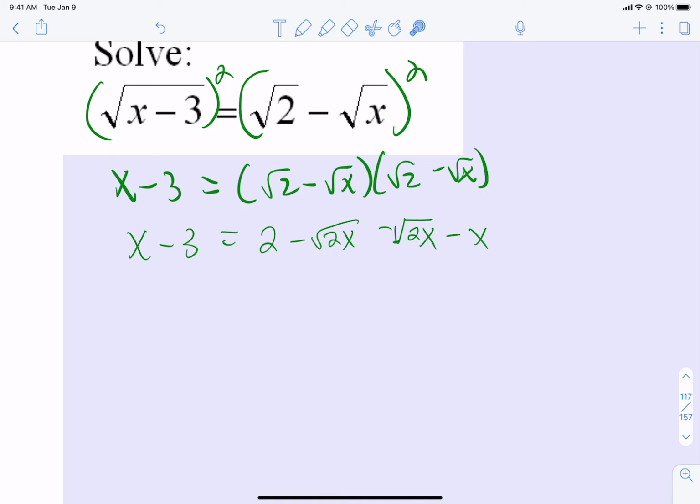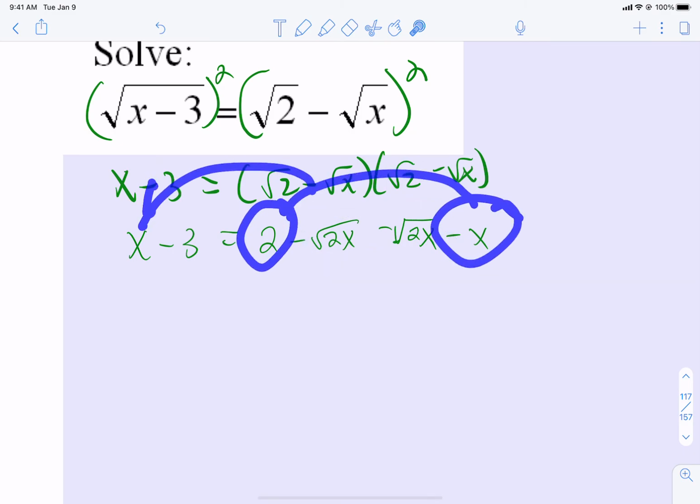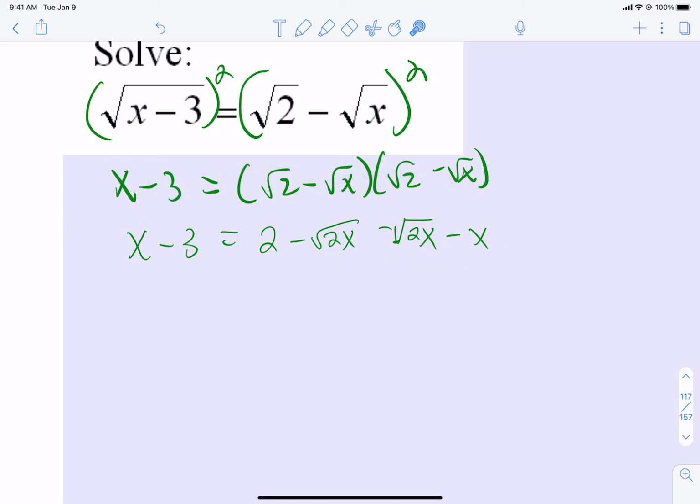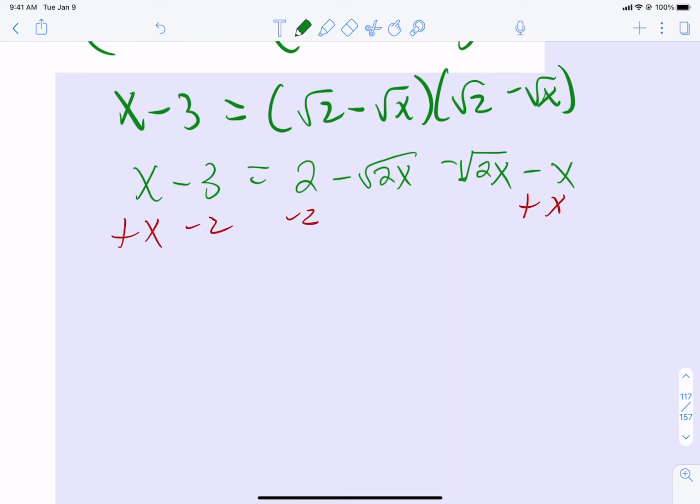So what do we got? Well, unfortunately, we still have some things containing square roots. So we're going to get everything that doesn't to one side, everything that does to the other side. So at this point, let's subtract 2 from both sides, and let's add an x to both sides, since those things do not contain a square root. So what do we get? We get 2x minus 5 equals. Now, I technically have 2 of these things, so I can write them as negative 2 square root of 2x.